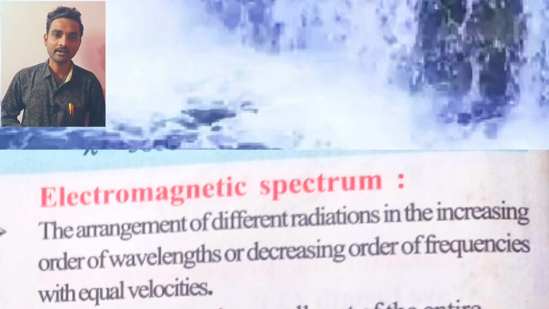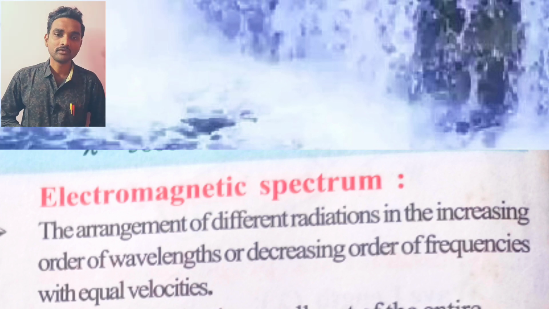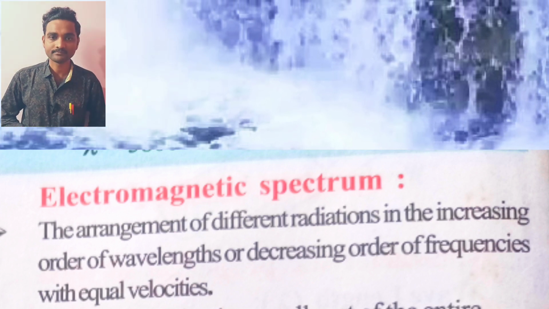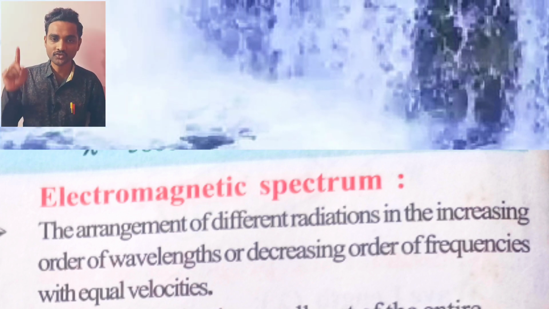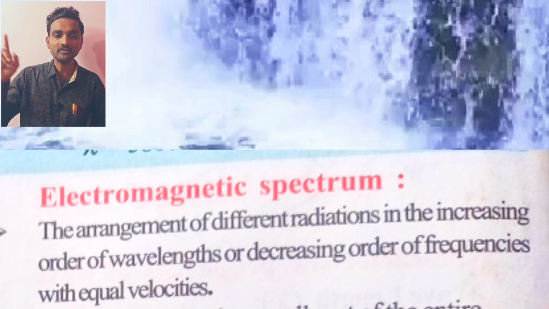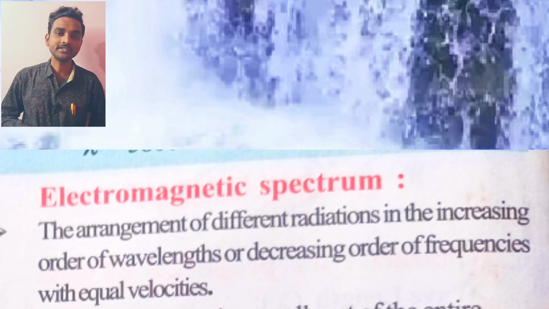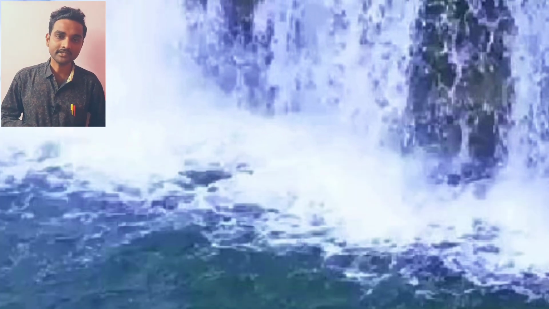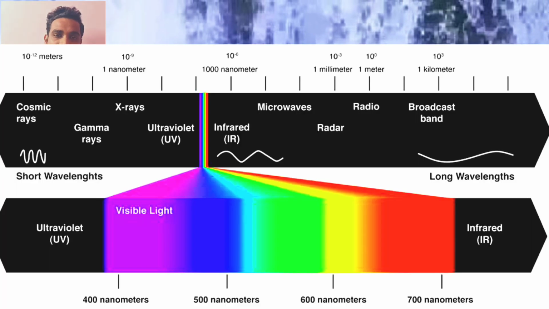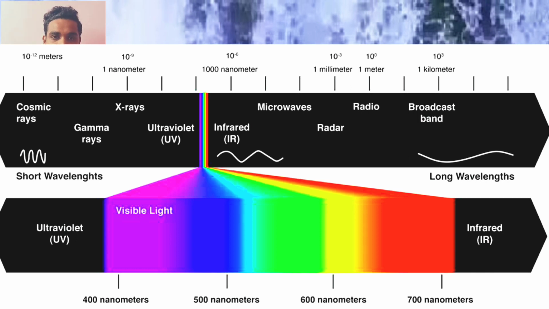Simply, some waves are there, and you have to arrange all those waves in order of increasing wavelength and decreasing frequency as well as energy, with equal velocities. It is called electromagnetic spectrum. If you see the diagram, then you will get clarity.